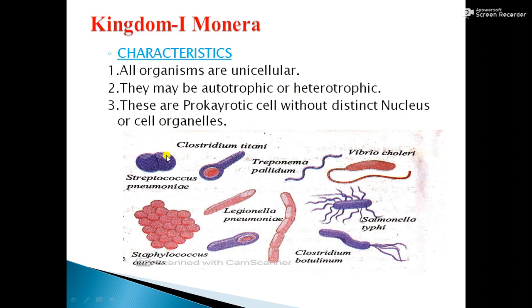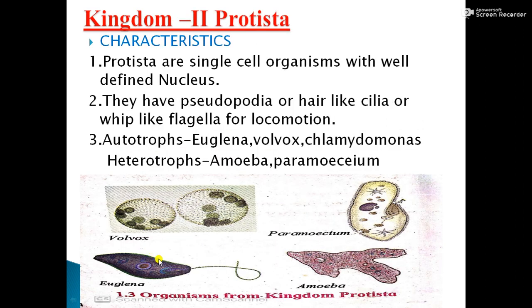Examples of kingdom Monera are Streptococcus pneumoniae, Treponema pallidum, Vibrio cholerae, Salmonella typhi, this is called typhoid, Clostridium botulinum, Legionella pneumoniae, Staphylococcus aureus. So these are a few examples of kingdom Monera.